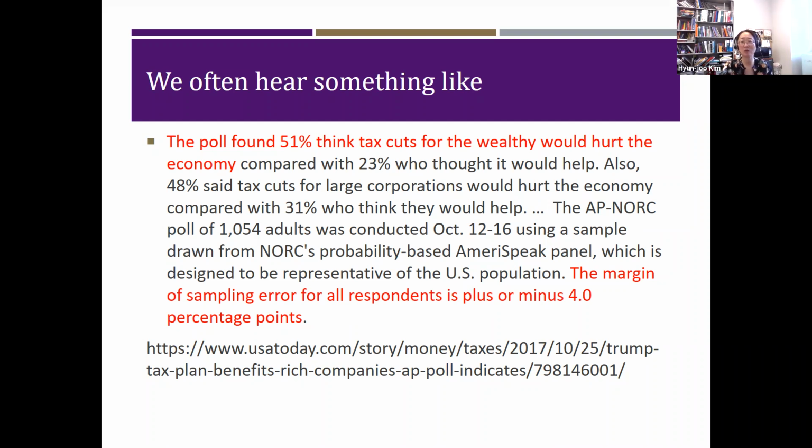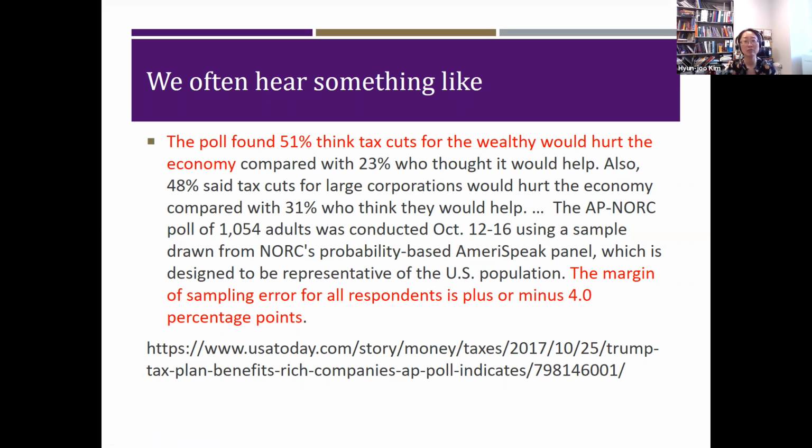So there's a lot going on, but let's just think about a couple of things here. We know that our actual data set is based on 1,054 adults, and based on that sample, the poll found that 51% think a tax cut for the wealthy would hurt the economy. There is other information, but let's just focus on this 51%.